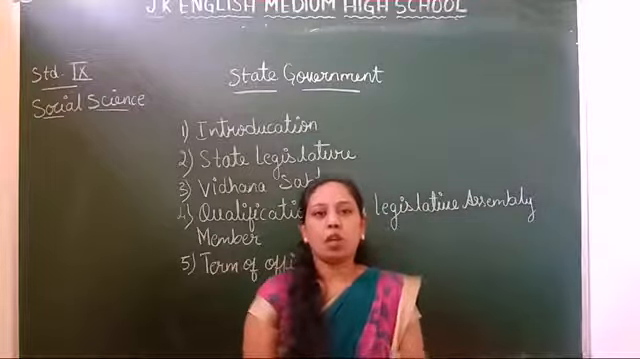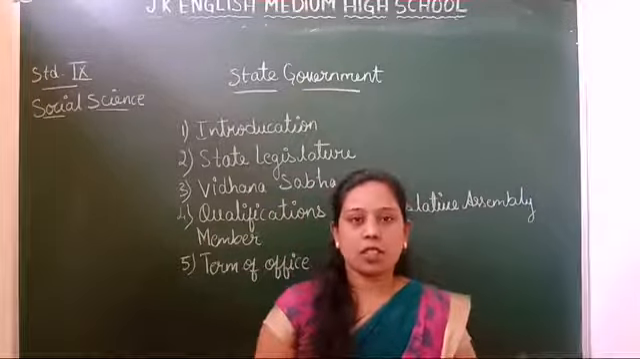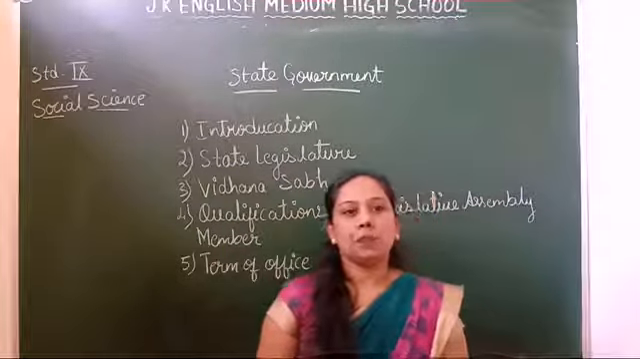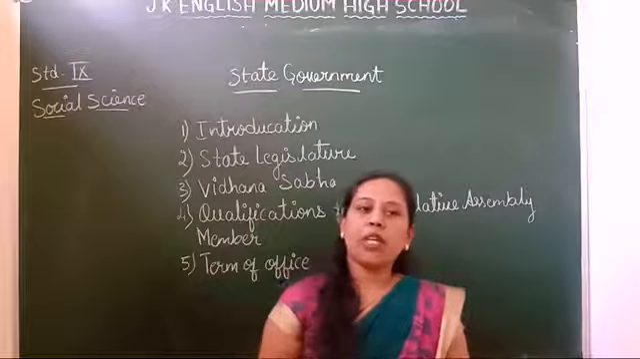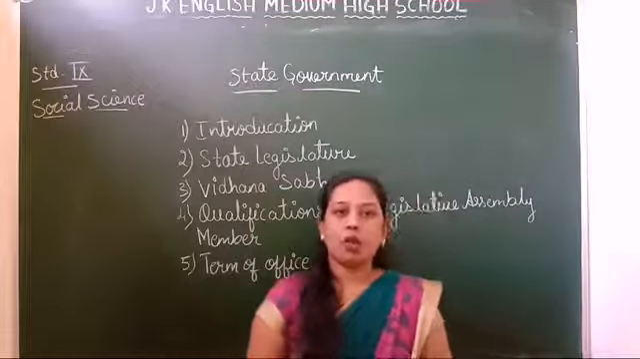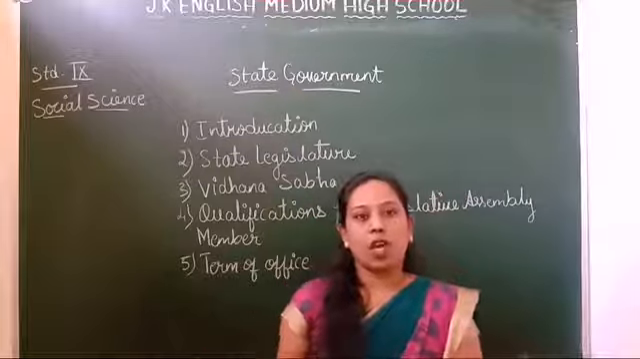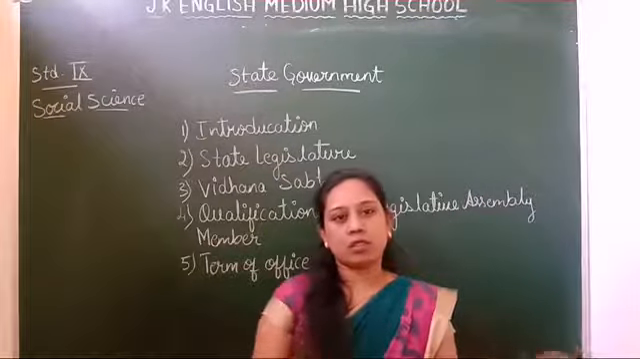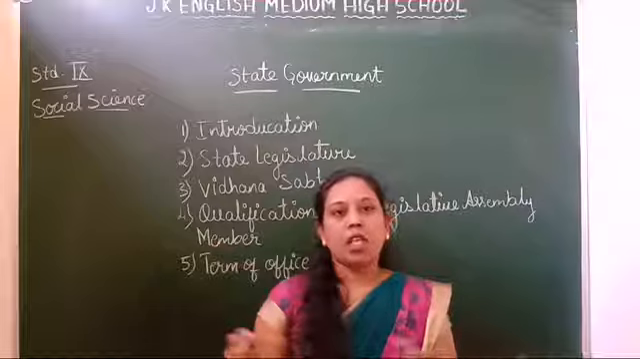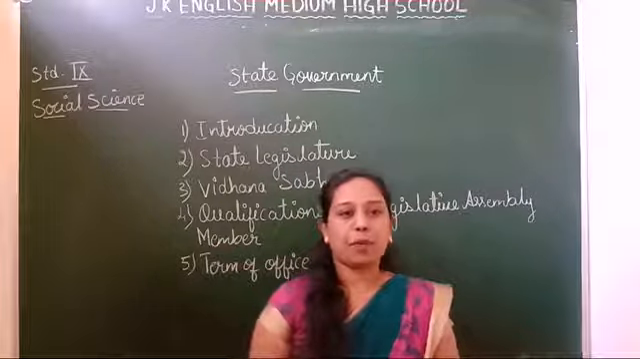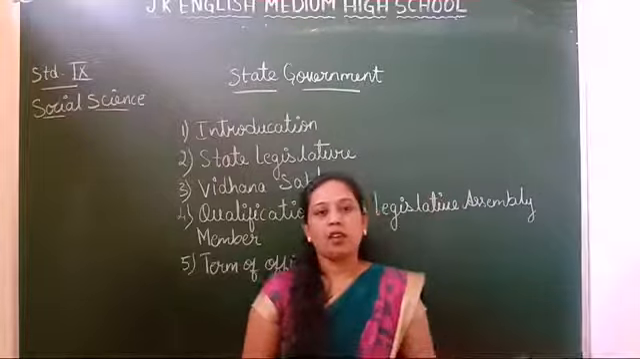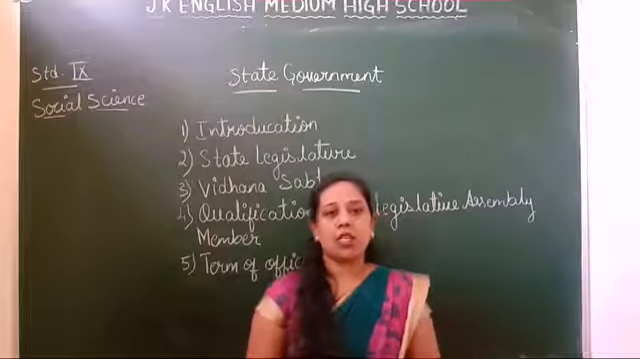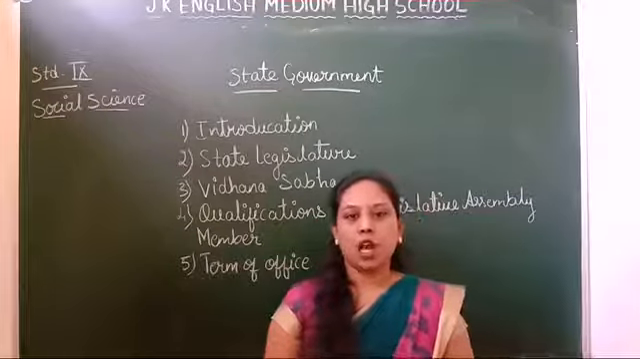Same model means how the central government runs, in the same way the state government also runs. The state government has the powers to frame laws under the state list and implement them. Some states have 2 houses like the parliament, whereas some states have only the lower house.